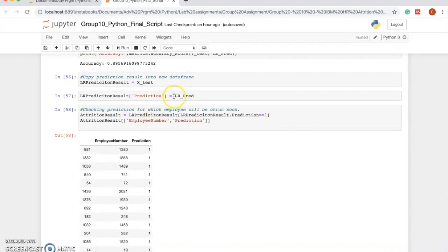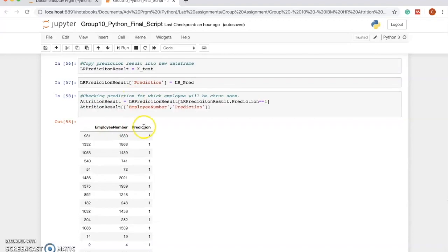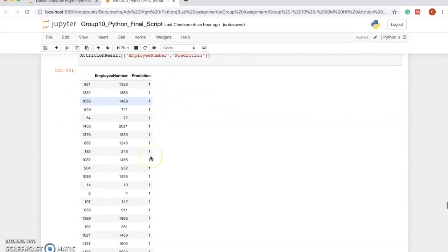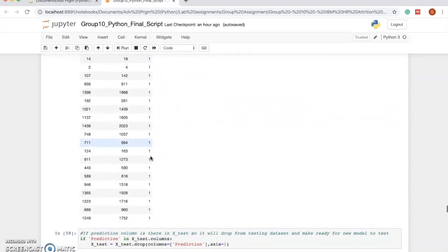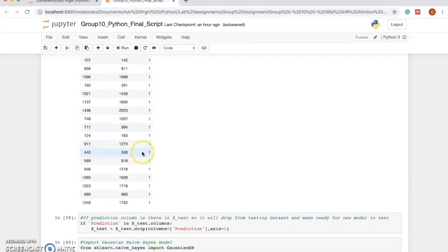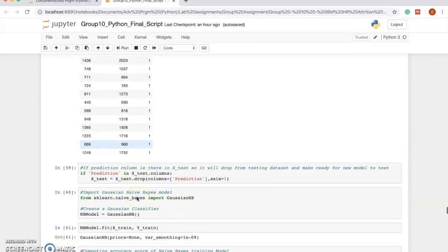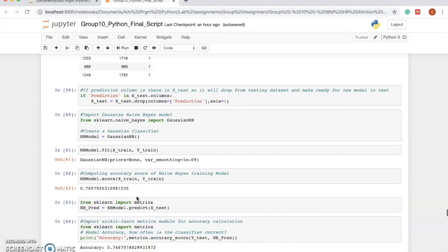We are storing the predicted output in a separate data frame and displaying only those employees who are more likely to leave the organization. So the organization should focus on those employees and try to solve their concerns, which will help to keep those employees in the organization.